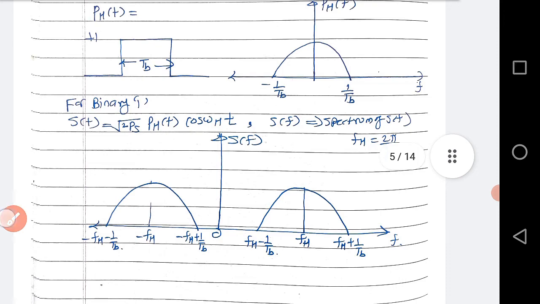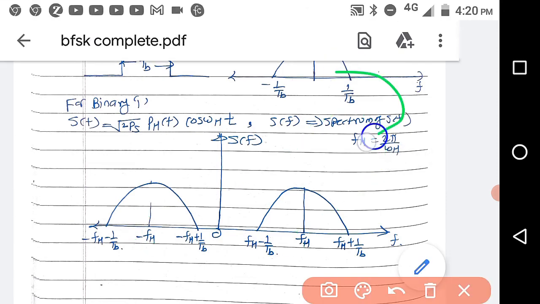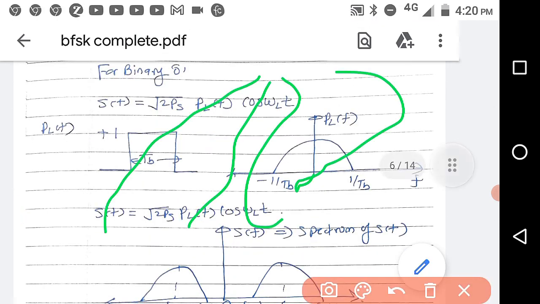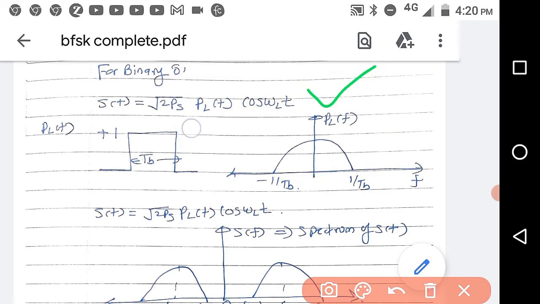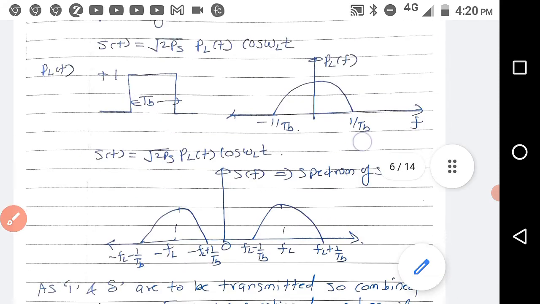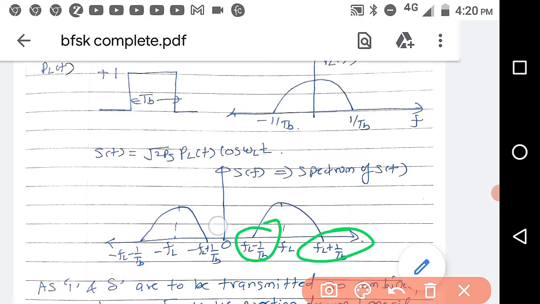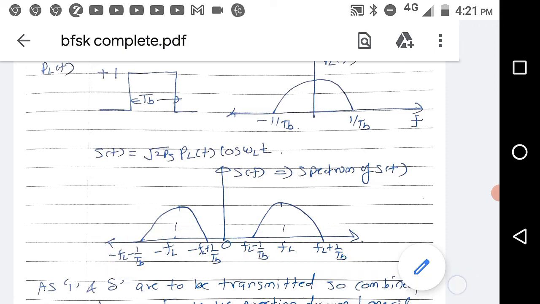So the same is drawn here. So this waveform is drawn at FH. So FH plus 1 by TB and FH minus 1 by TB, minus FH plus 1 by TB, minus FH minus 1 by TB. So let us see for binary 0. The binary 0 waveform, or BFSK signal, is like this: root 2 PS PLT cos omega lt. PLT is like this, its Fourier transform is this one. So again this Fourier transform is shifted to FL and minus FL. FL plus 1 by TB, FL minus 1 by TB, minus FL plus 1 by TB, minus FL minus 1 by TB.